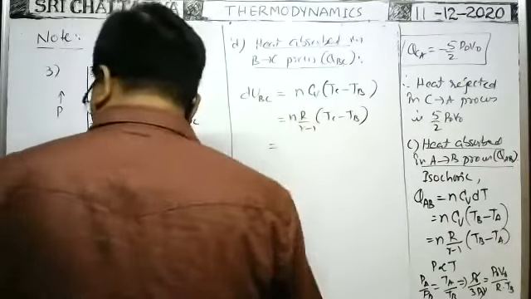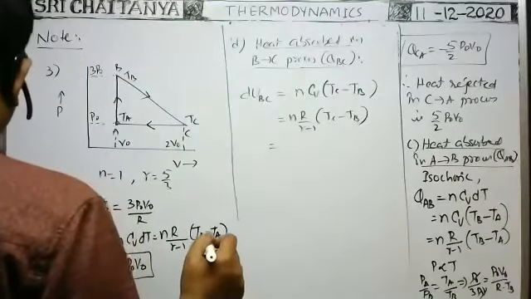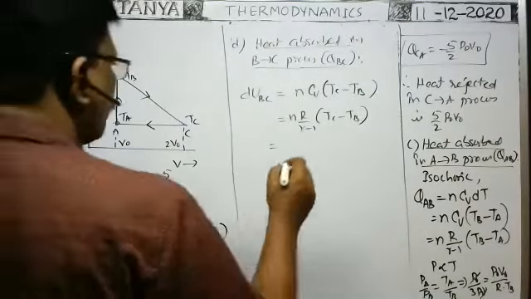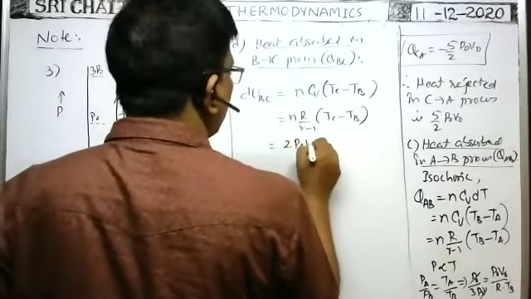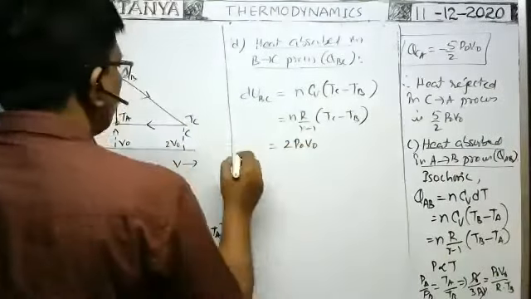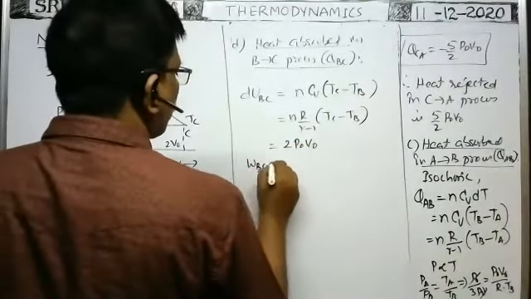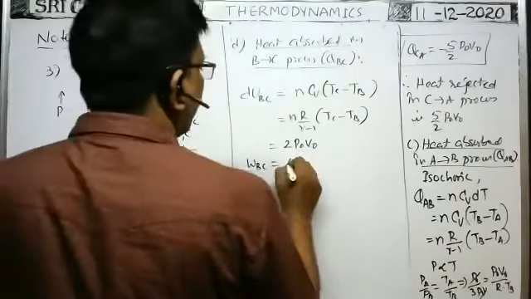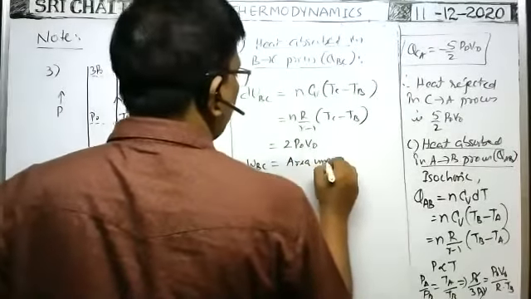If you simplify them, I will write directly the value: dU BC is equal to 2 P naught V naught. You will get 2 P naught V naught. In this process from B to C, what is the work done? Work done in the process from B to C is equal to the area under the graph.